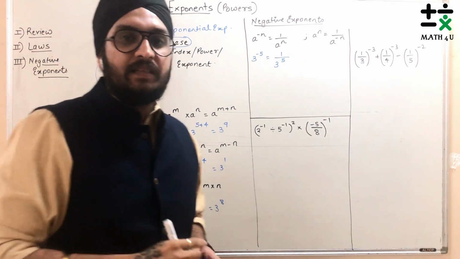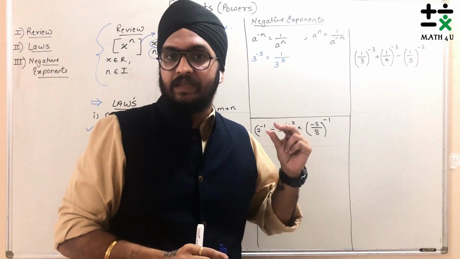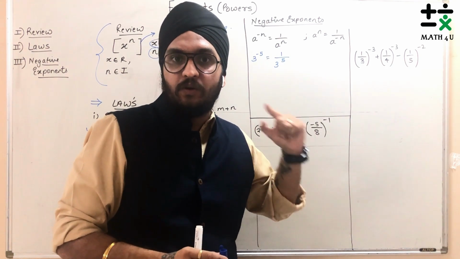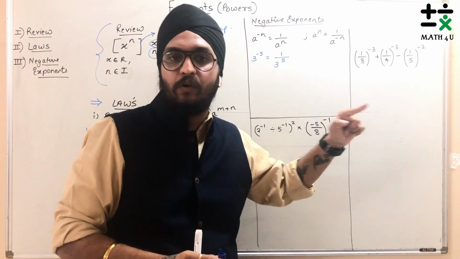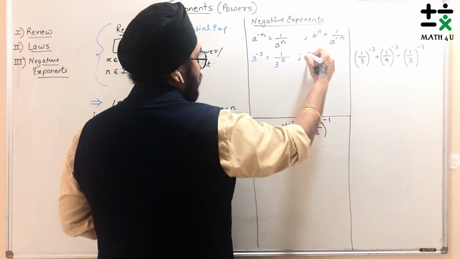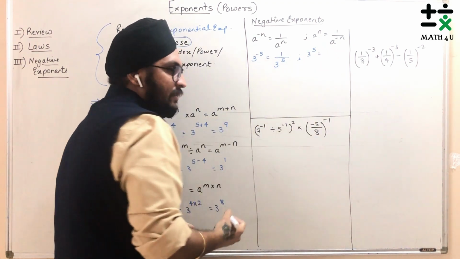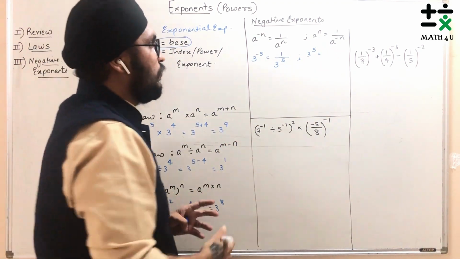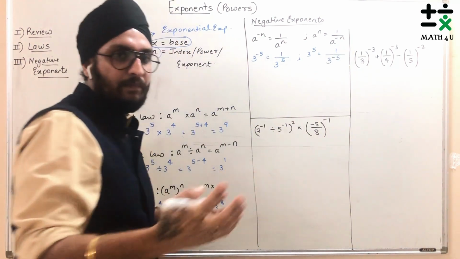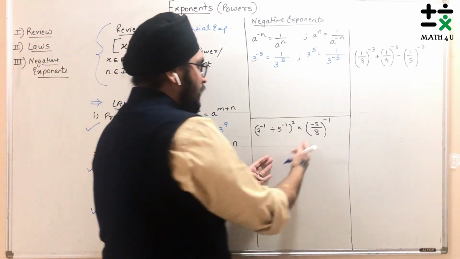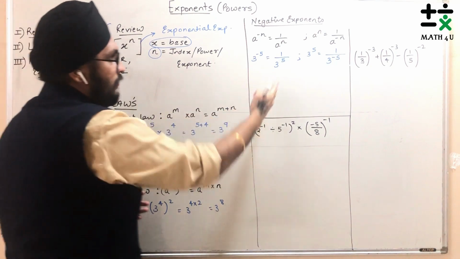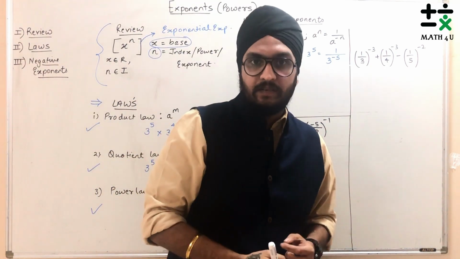So if you want to change the sign of the power, or you can say the index, or you can say the exponent value, whatever it is, if it is negative and you want to make it positive, put it in the reciprocal, put it in 1 upon, you will get the answer. Here also, suppose 3 raised to 5 is given, but you wanted the answer as a negative power. So just make it 1 upon 3 raised to minus 5. You can take many examples. I've written two examples which we'll be solving here with the help of these laws and the negative exponents, to see how to solve this kind of thing.